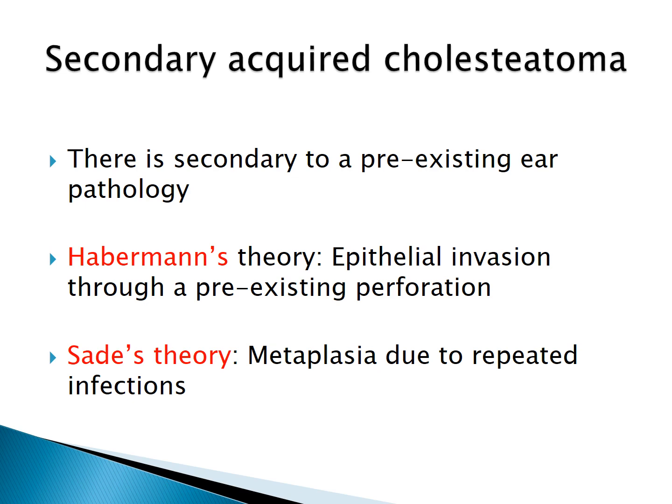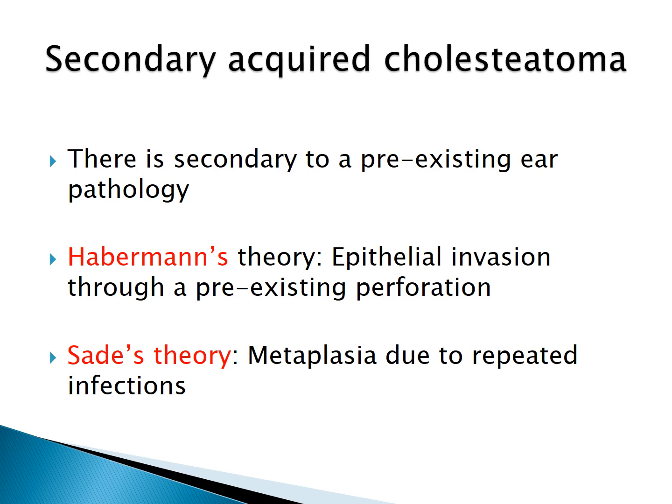Then secondary acquired cholesteatoma means there is already a pre-existing pathology like a perforation through which the outer epithelium migrates inside the middle ear. So that is Haberman's theory, in which there is epithelial invasion or migration through a pre-existing perforation. Or even Sadde's theory can explain secondary acquired cholesteatoma, that is metaplasia due to the repeated infections.